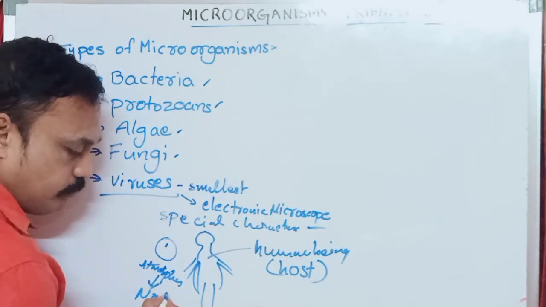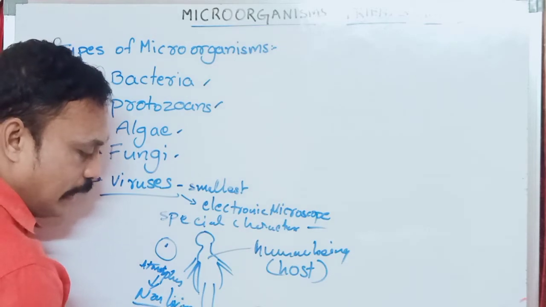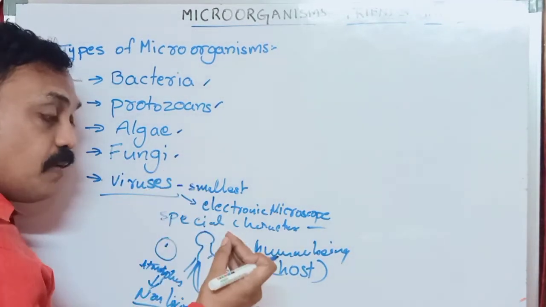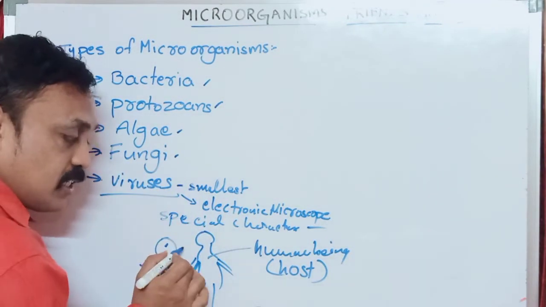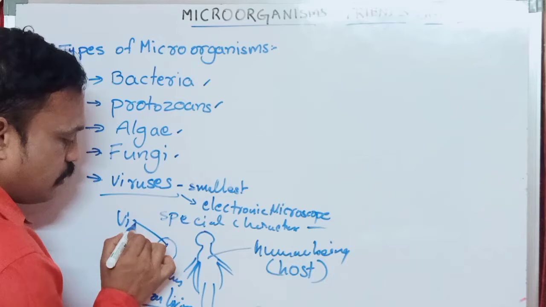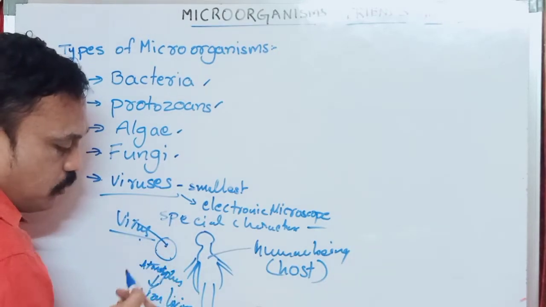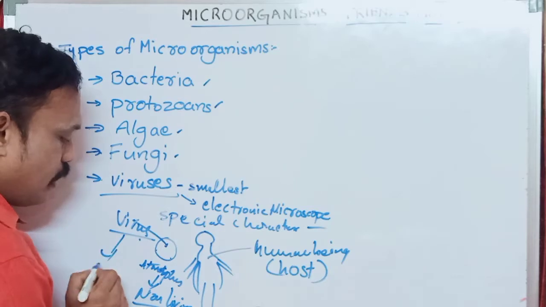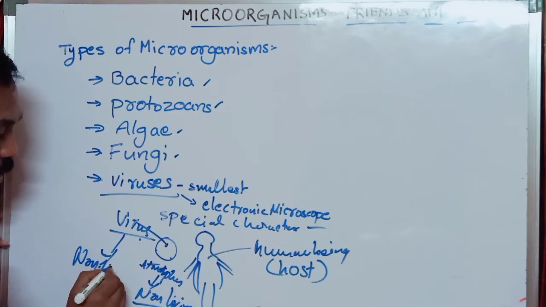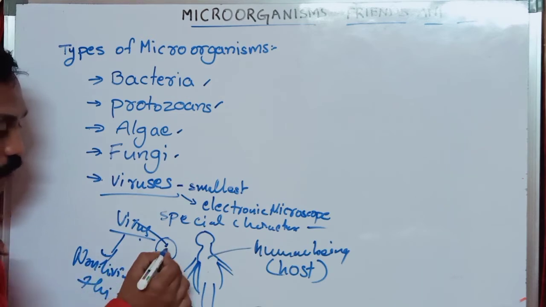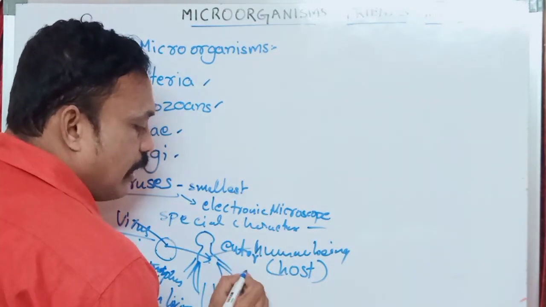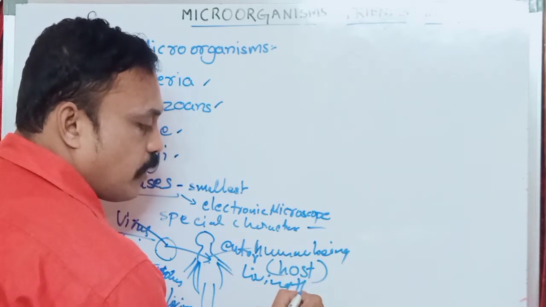Like non-living organisms. Viruses are non-living things outside the body. What is the meaning of outside the body? That means when it enters into the body, that is the special feature of virus. Outside the body, they behave like non-living things. When it enters into the body, they behave like living things. That is very, very important about virus.